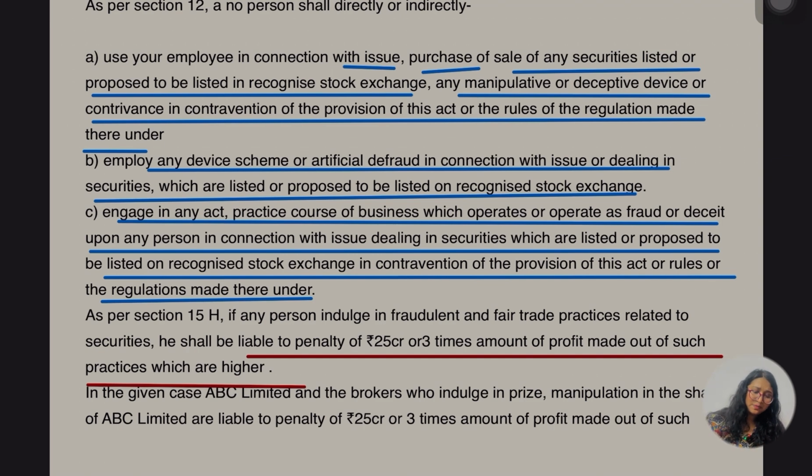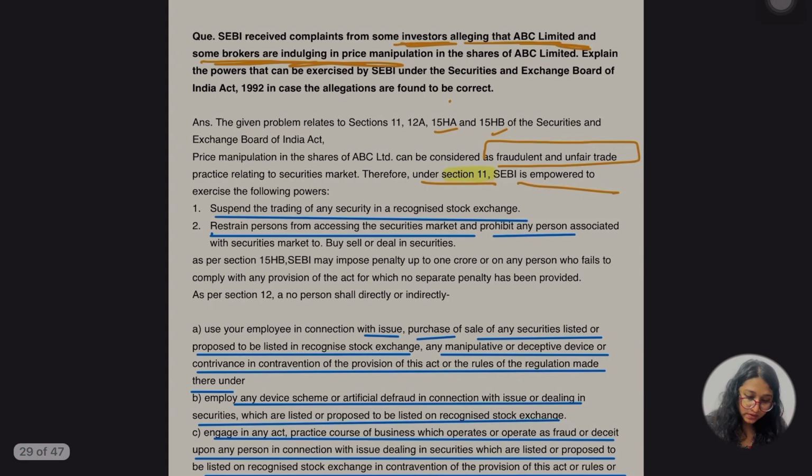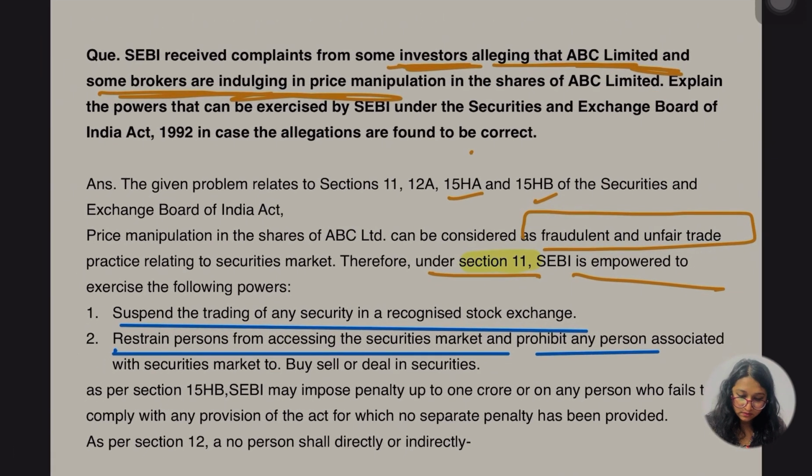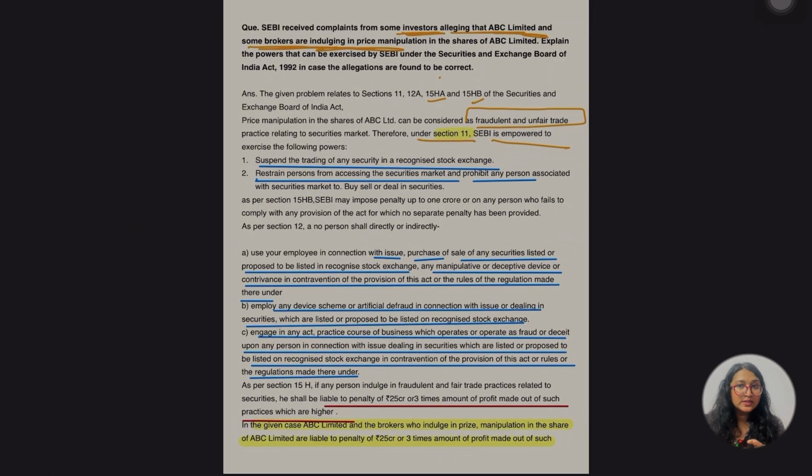So in conclusion, in this case, ABC Limited and the brokers who indulge in price manipulation in the shares of ABC Limited are liable to pay a penalty of 25 crore or 3 times the amount of profit made from such price manipulation. Okay, hope that was clear up to this point.